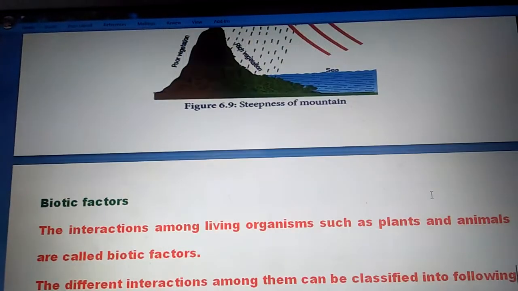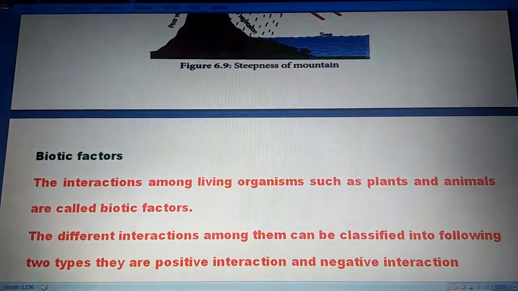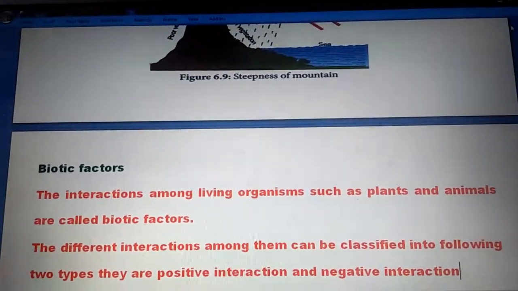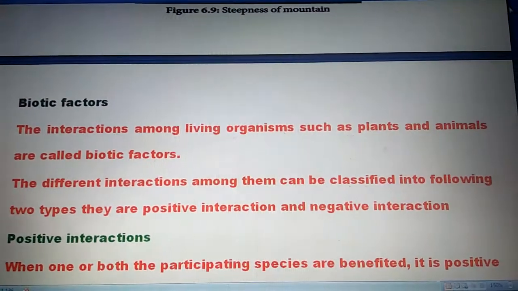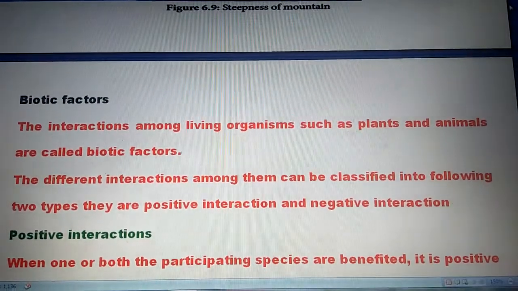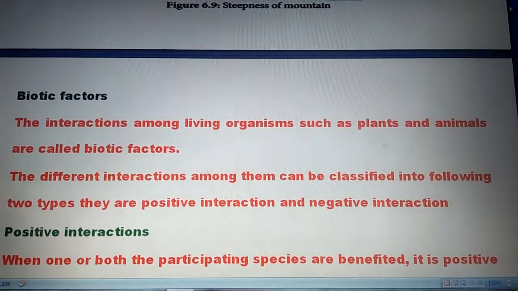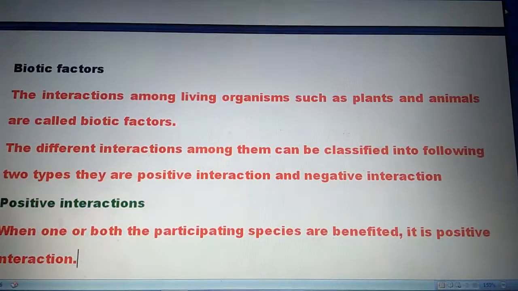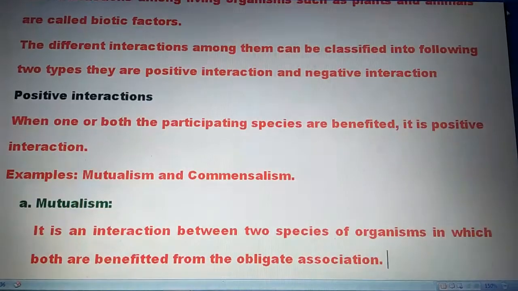Biotic factors. The interactions among living organisms such as plants and animals are called biotic factors. The different interactions among them can be classified into the following two types: positive interaction and negative interaction. Positive interaction: when one or both participating species are benefited, it is positive interaction. Examples: mutualism and commensalism. Mutualism.